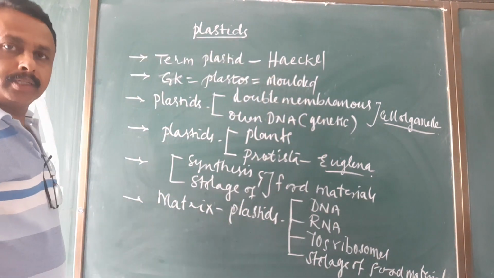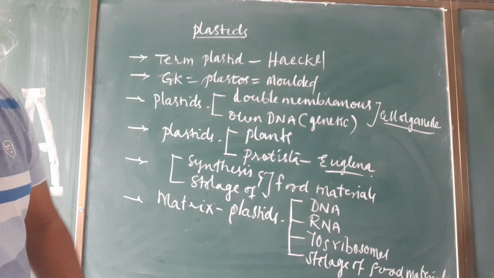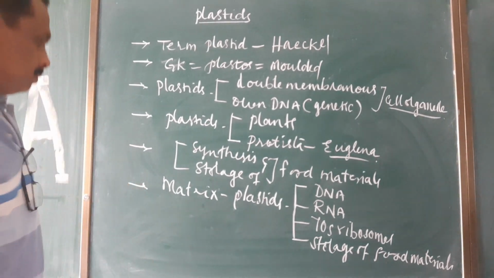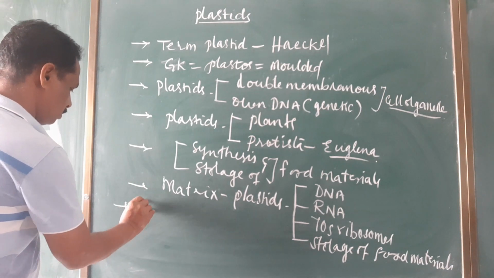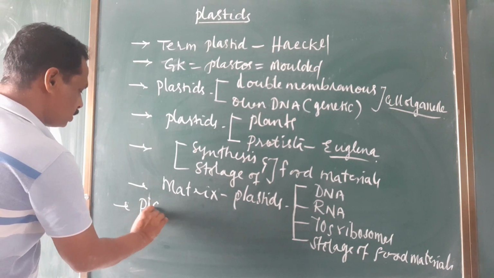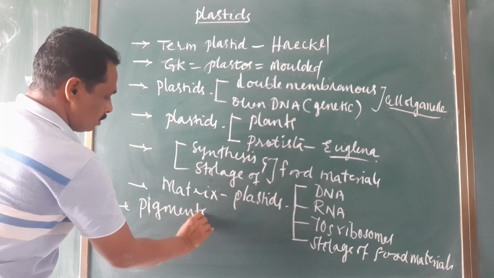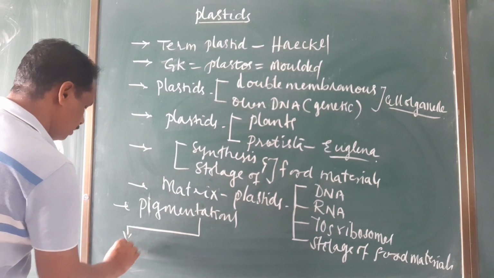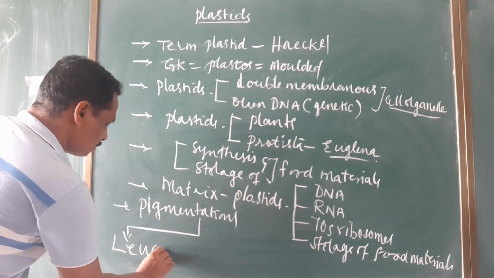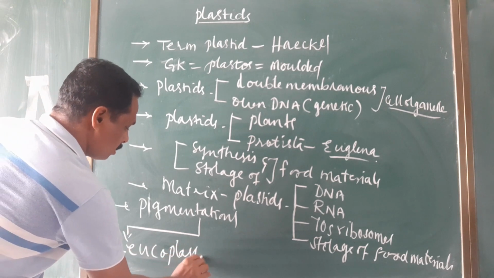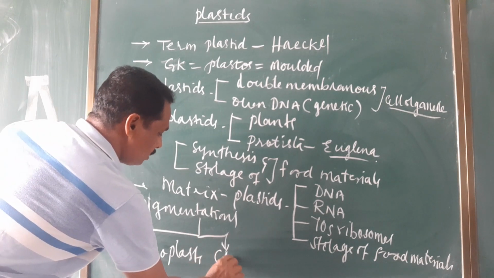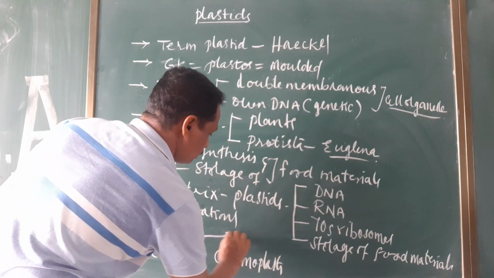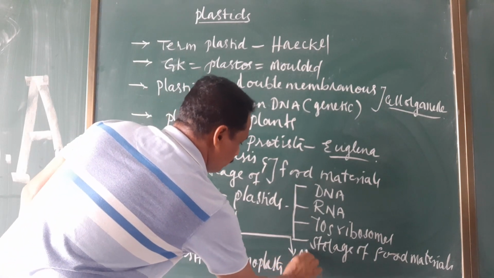Based on pigmentation, plastids are of different types: leucoplast, chromoplast, and chloroplast.